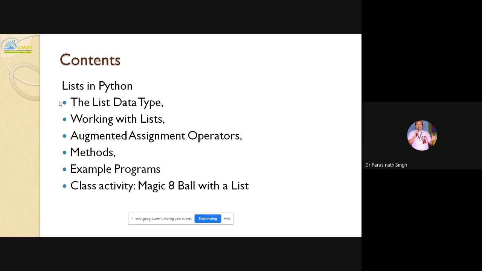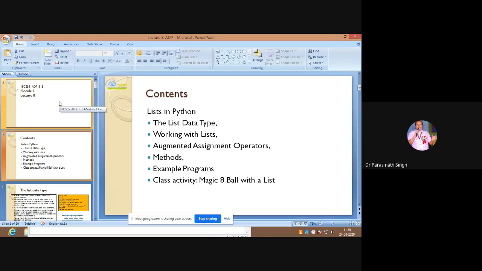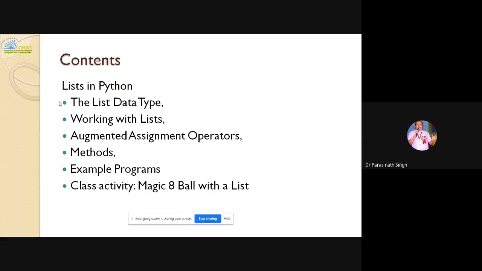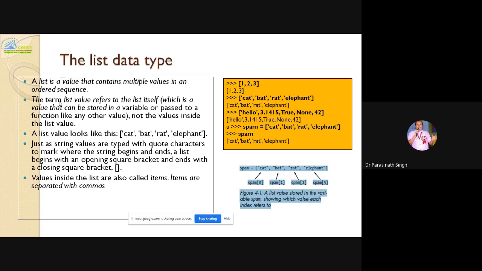The list methods means the built-in methods used with the list, with some example programs from the textbook and from my side. And lastly, one simple program they have given in the textbook, the Magic 8 Ball, which displays one of the 8 ball answers, a number or lucky statement, by selecting randomly from the list. Okay, so first, the definition of the list.